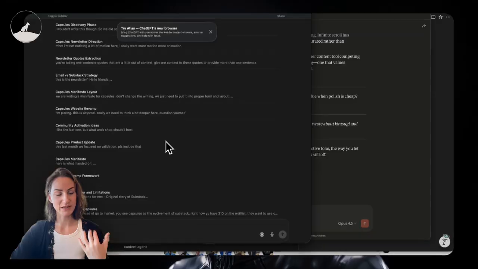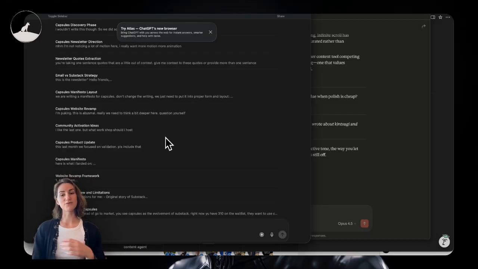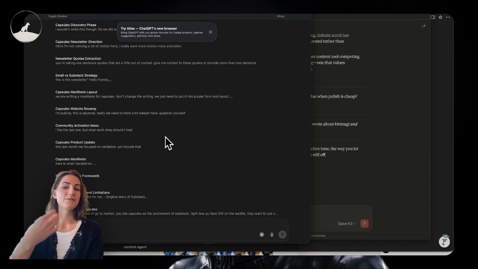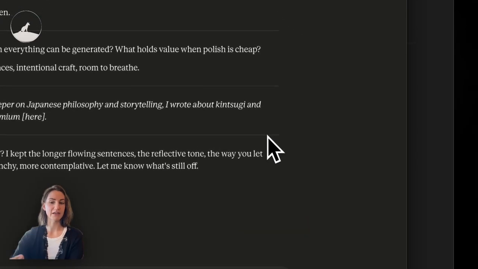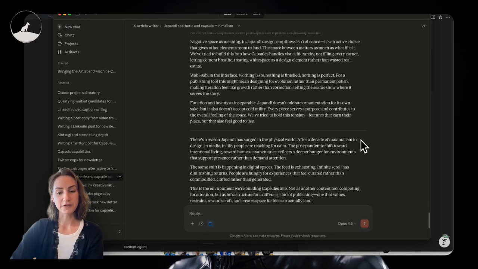I also use ChatGPT. Why? Because, again, as I said, I have just so much context in the chats. I have a project in here called Capsules. A lot of what I write about does reference capsules, and sometimes it just gives me different ideas and a different perspective on what I'm writing about, rather than what I'm getting from my project in Claude. So there's a back and forth between all of these platforms.